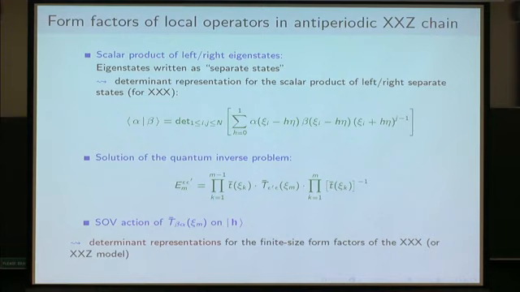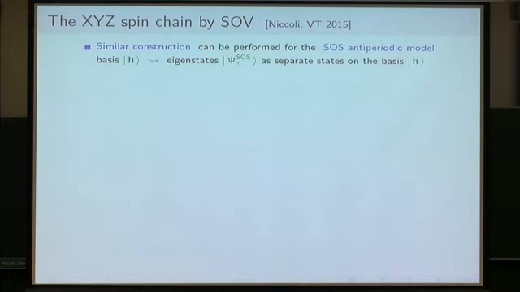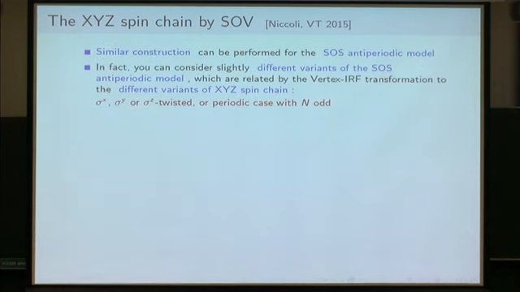And what is very nice about this method is that it is quite a generic construction. A very similar construction does not work for XYZ itself, because you still have the problem that the operators B do not commute between themselves. So of course you cannot find a set of commuting roots for this operator. But it works for the SOS antiperiodic model, with a very similar construction. So you can construct a basis of eigenstates in this way.